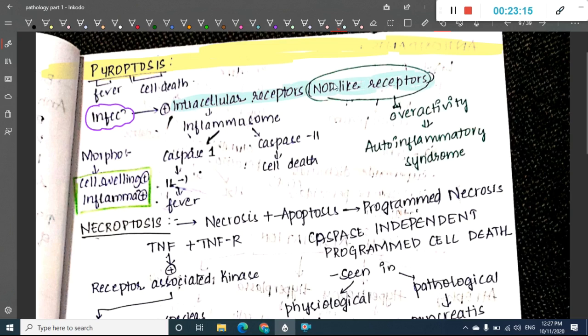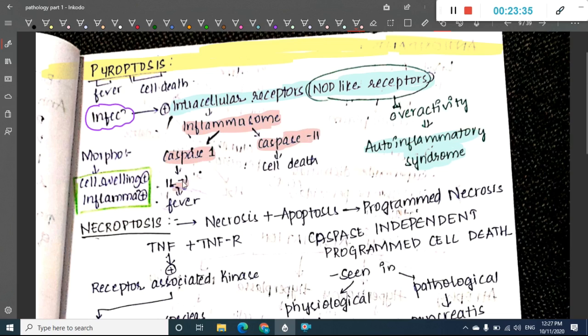Actually, NOD-like receptor overactivity will lead to autoinflammatory syndrome. Now these NOD-like receptors are activated, and this leads to the formation of the inflammasome. This inflammasome will activate caspase 1 and caspase 11.